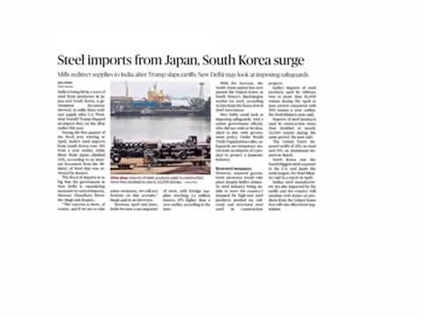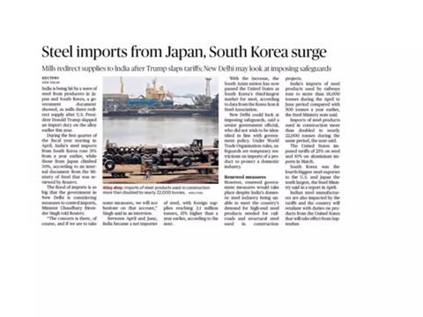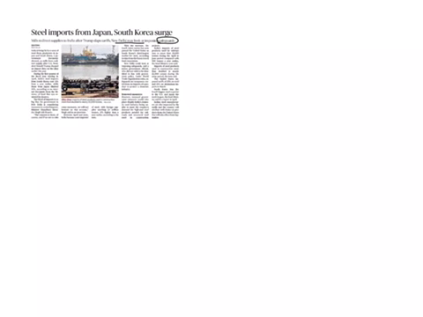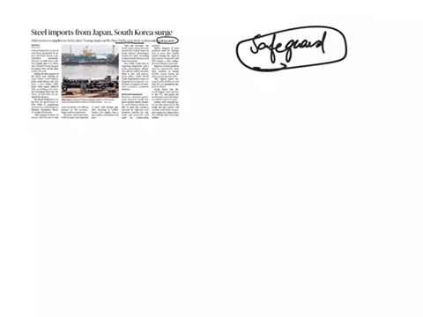Our next article is Steel Imports from Japan, South Korea Surge. Here we can see New Delhi may look at imposing safeguards. We have seen about this safeguard duty so many times in our previous videos. Now again we'll see it in brief. Safeguard duty, what is it?